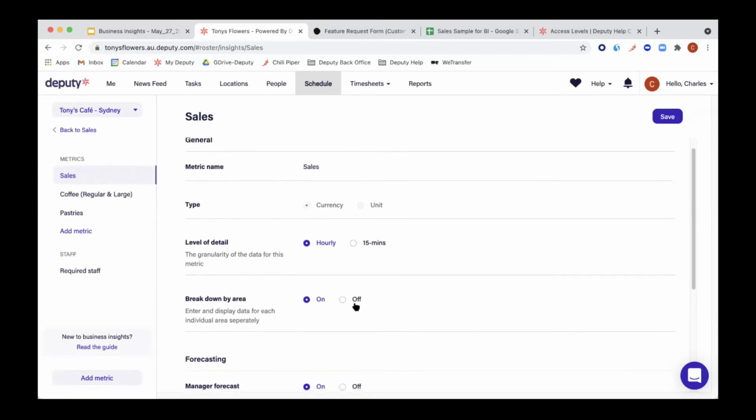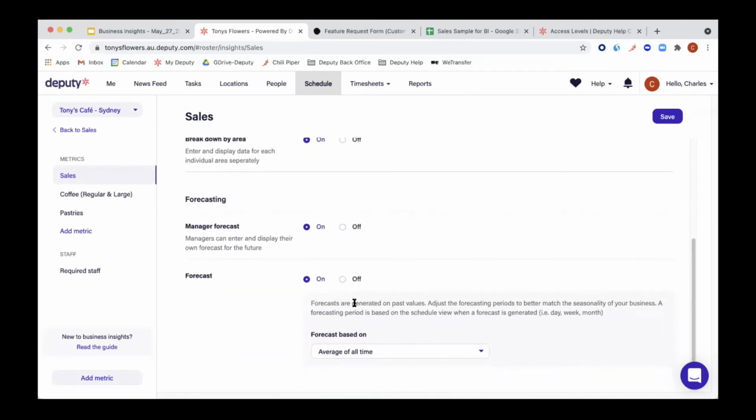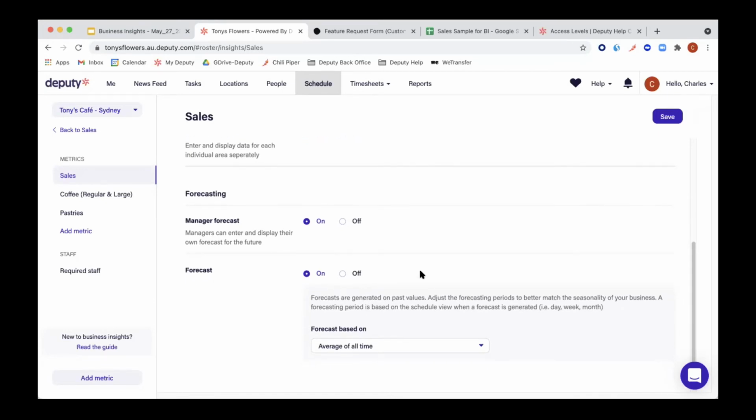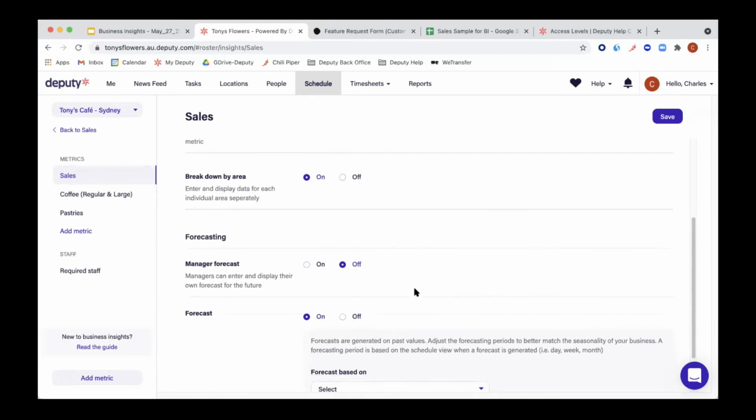If you scroll a little further down, we do have the forecasts in there. So if you want to exclude the Deputy forecast, you don't want to see that, you only want to work with a manager forecast and your actuals, you can just turn the bottom one off. Or if you say, hey, I don't want my managers to do a forecast, I'm just going to use the Deputy numbers and put the actuals in, that's all I need, then you turn the top one off and the other one on.